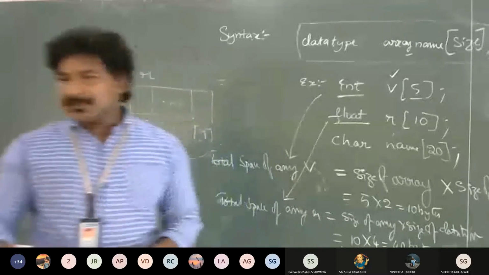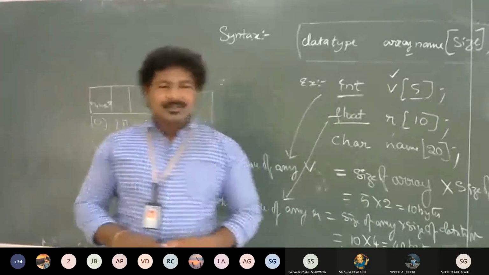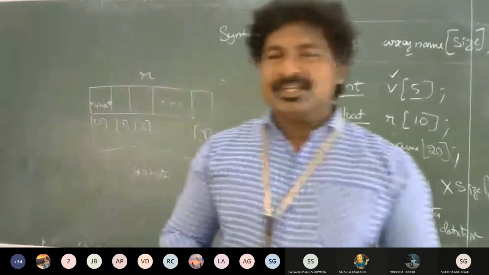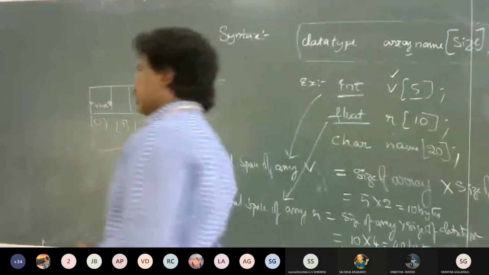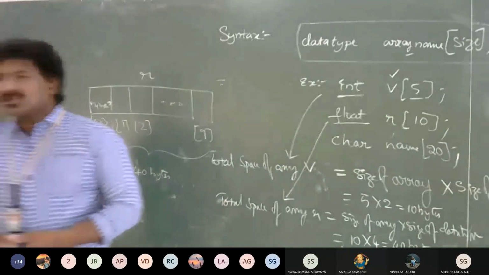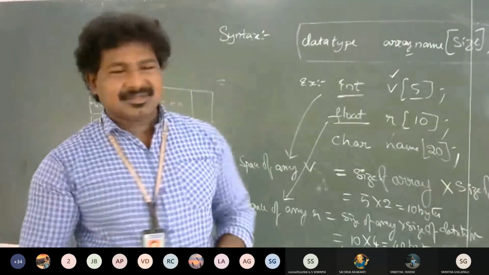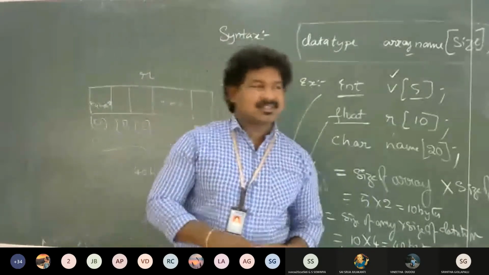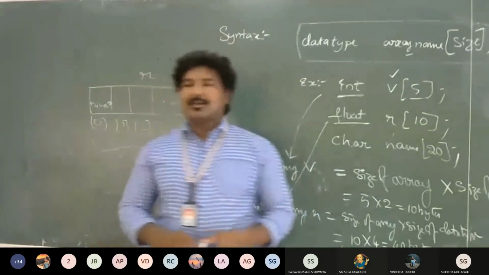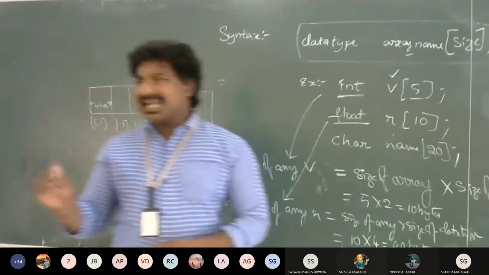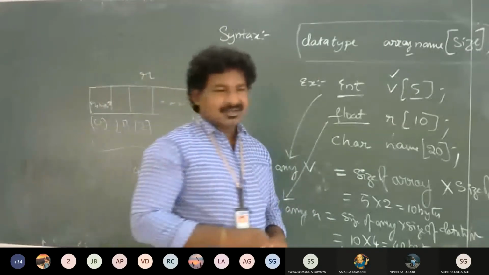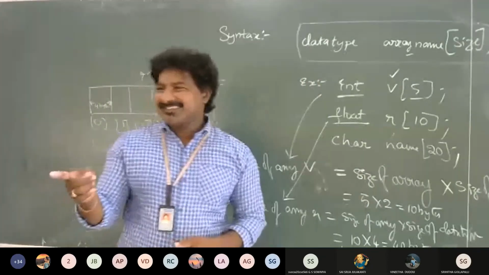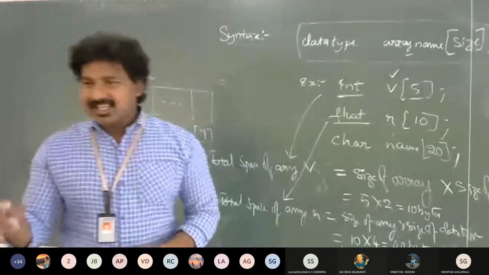Okay, so how do I store values? Write down: the values can be stored into arrays in three ways. One, array initialization.